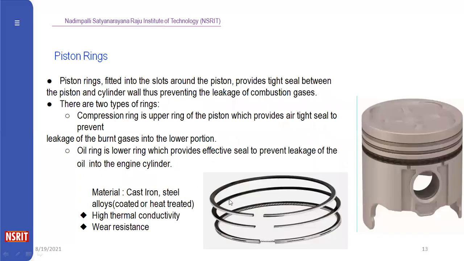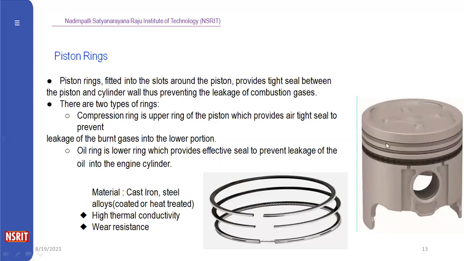So coming to piston rings. Piston rings are used to provide a tight seal between the cylinder and the piston. Generally two types of rings are provided. One is compression rings, the second is oil rings. The upper rings are compression rings, and the lower rings are called oil rings.